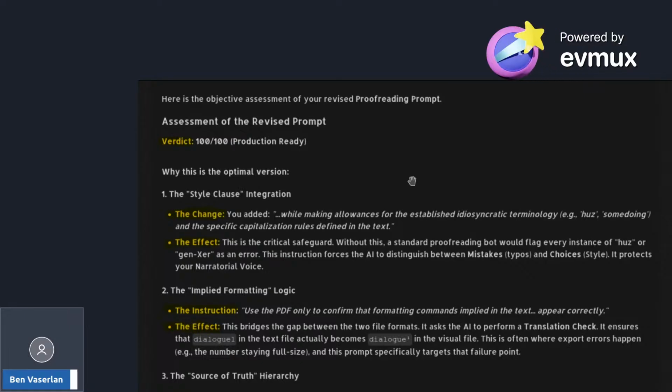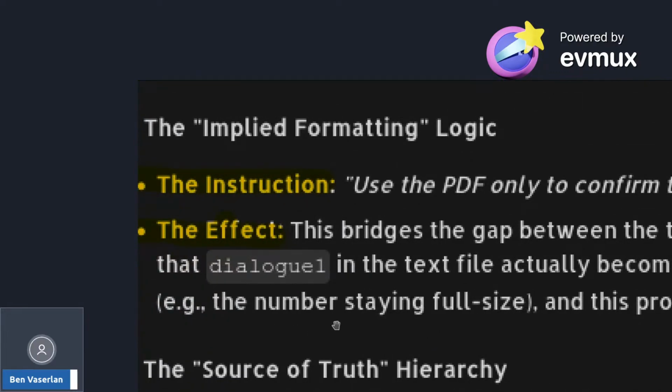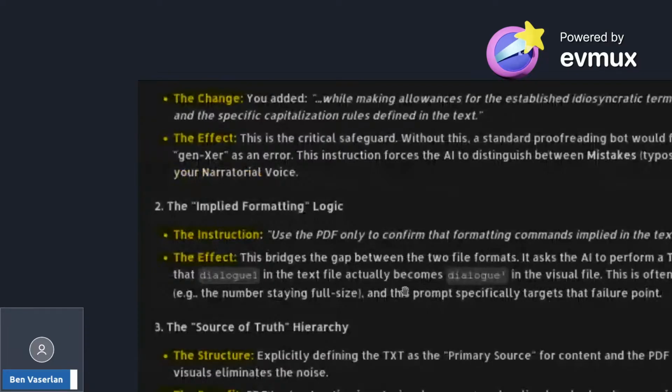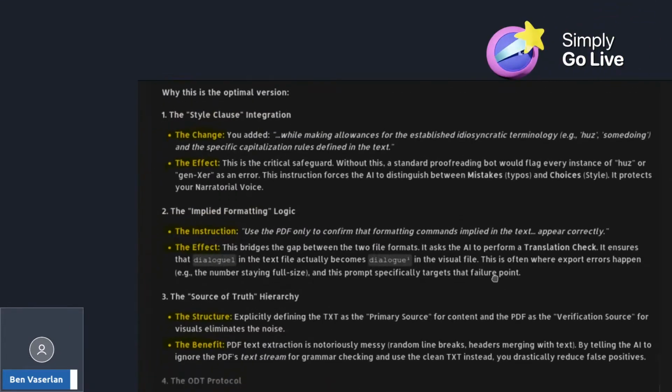Implied formatting logic: use the PDF only to confirm that formatting commands implied in the text appear correctly. This bridges the gap between the two file formats. It asks the AI to perform a translation check. It ensures that, for example, the marker in the text actually becomes a superscript in the visual file. This is often where export errors happen, e.g. numbers stay in full size, and this prompt specifically targets that failure point.